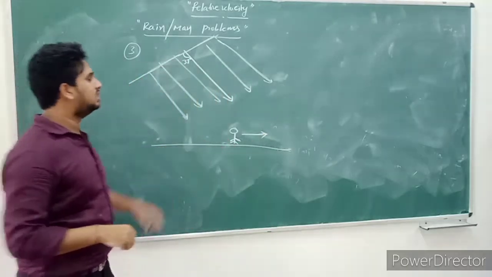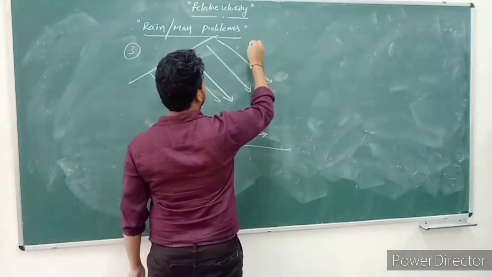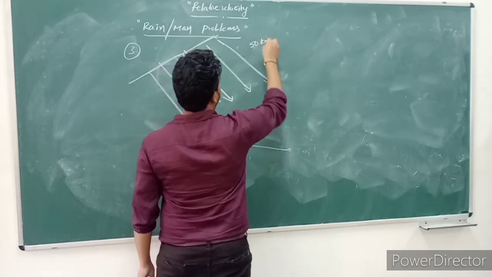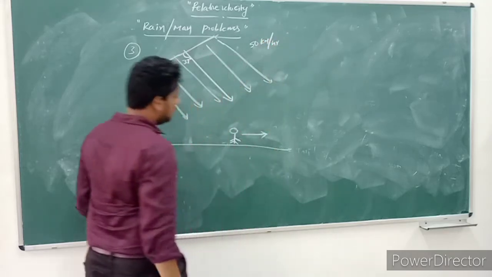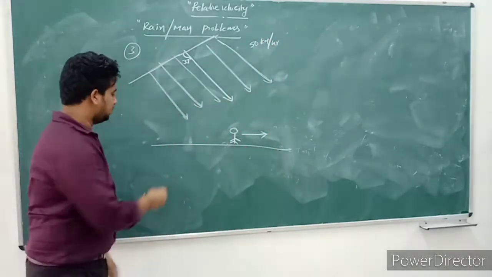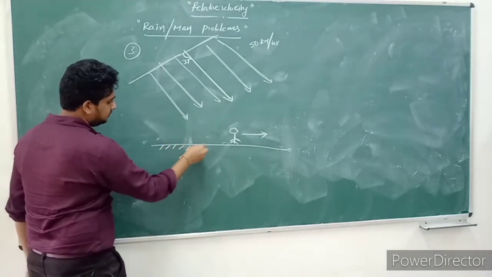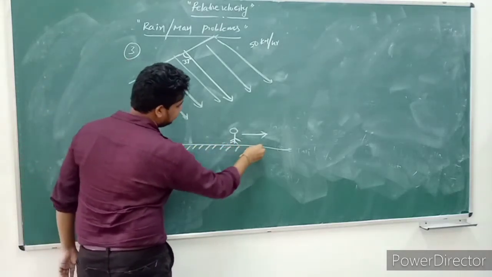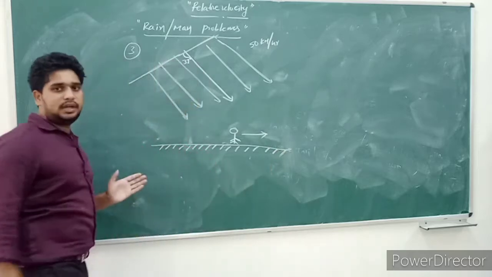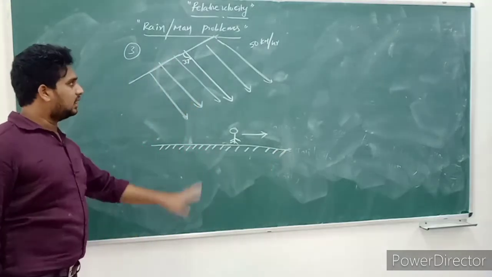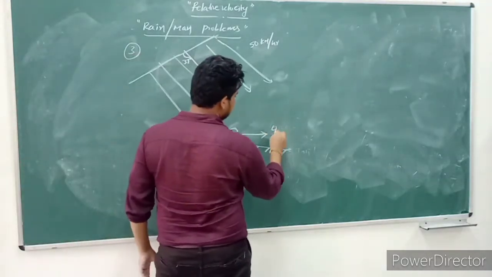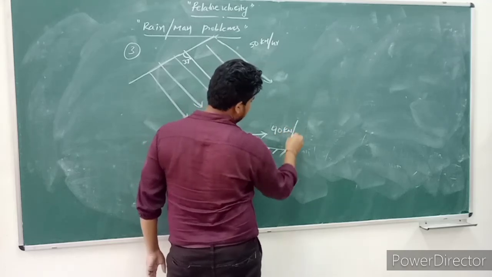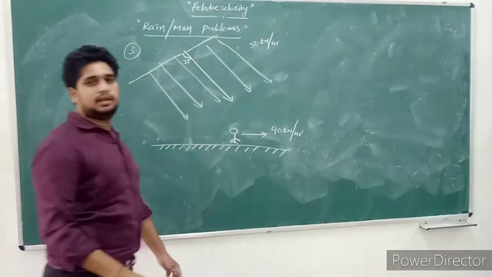Rain is falling with velocity some 50 kilometers per hour. The man is moving on the ground with velocity 40 kilometers per hour.